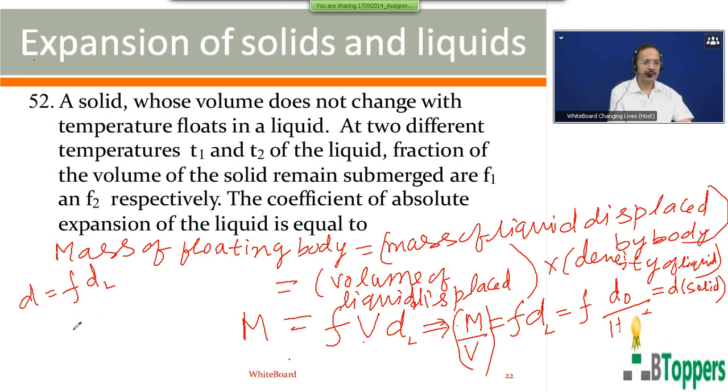If the expansion of the solid is negligible compared to the expansion of the liquid, then the density of the solid can be assumed the same at both temperatures T1 and T2.